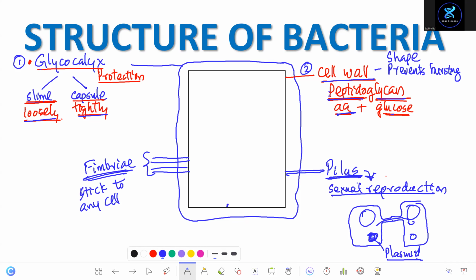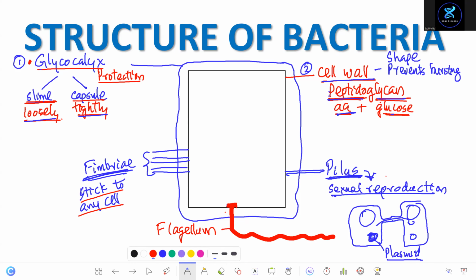And this is called pilus. Pilus for sexual reproduction. Okay. And the next filament-like structures are known as fimbriae. Fimbriae help bacteria to stick to any other cells. Okay. And this is another structure. I'll show you the detailed picture of this. But right now, let's study what it is. This is flagellum. Hope you know the structure of this one.